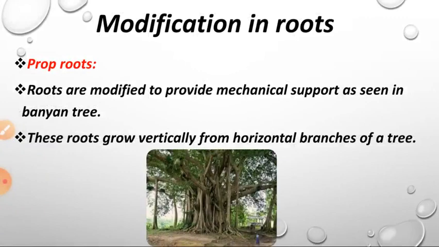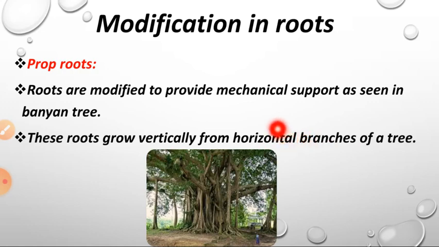So we know the function of the root. What is the function? The roots are present under the soil. They search for water and minerals from the soil. So this is the function of the root. But see here, this banyan tree. Roots are modified to provide mechanical support, as seen in the banyan tree. These roots grow vertically from horizontal branches of a tree. So here, the roots of the banyan tree are modified to provide support, called mechanical support.